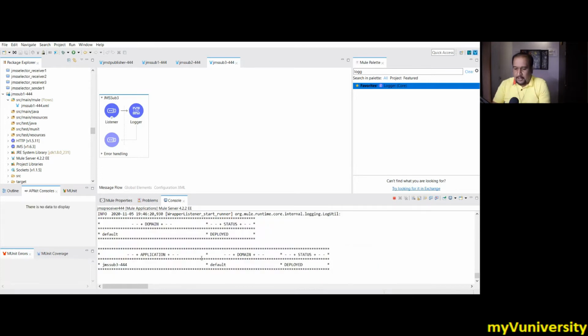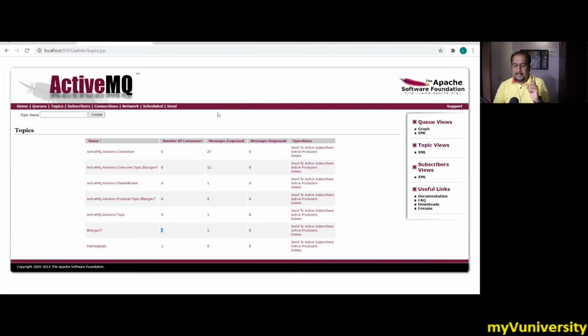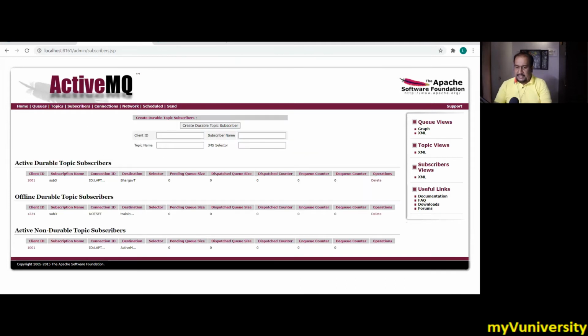Okay, it got deployed. Now once it is deployed, I check my ActiveMQ server. I don't have any intention to do something, it is just taking one subscriber. Number of consumers is one, which is running, which is durable. If I go to subscribers, it shows active durable topic subscriber. The client ID which I have given is 1001, the subscription name is sub3, which I have given, and other things are there. It is showing active durable subscribers.